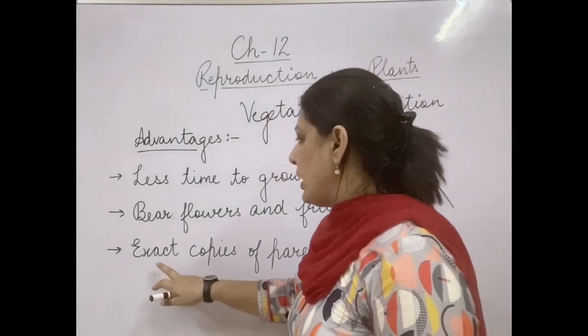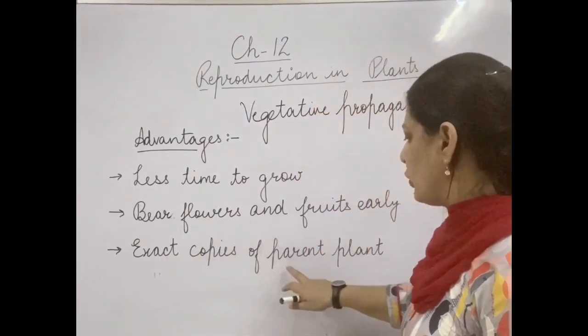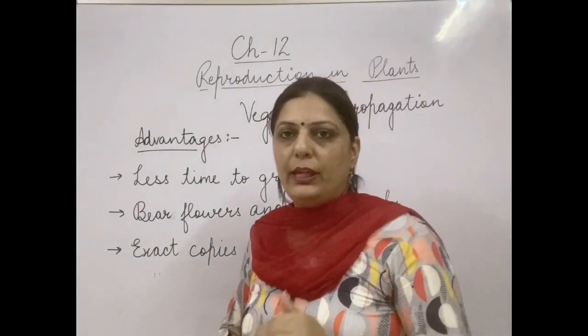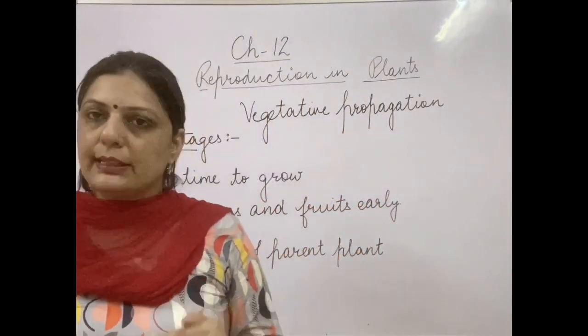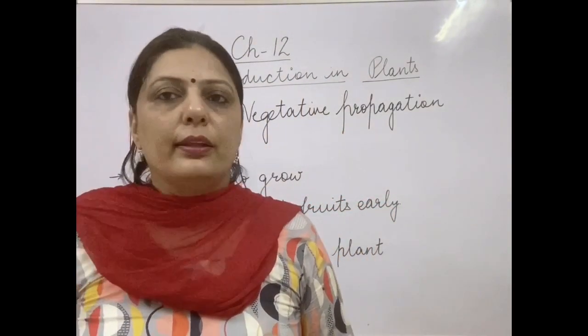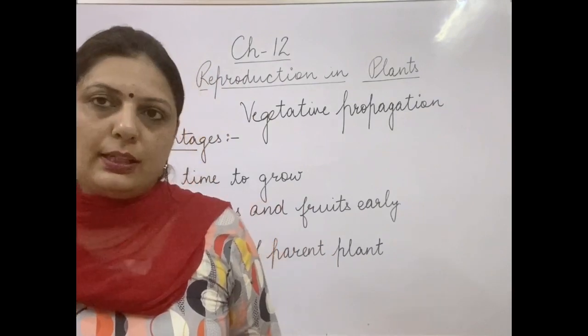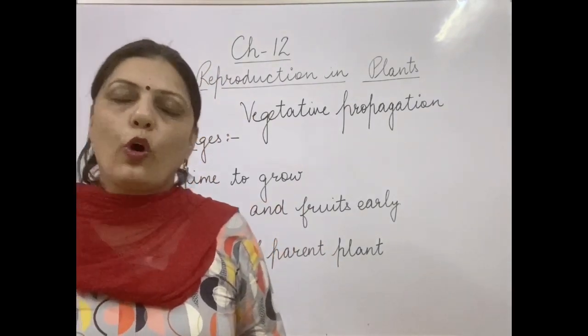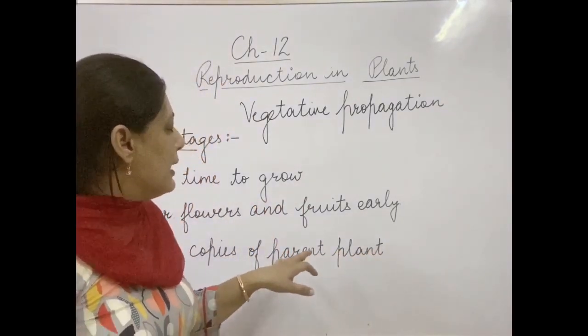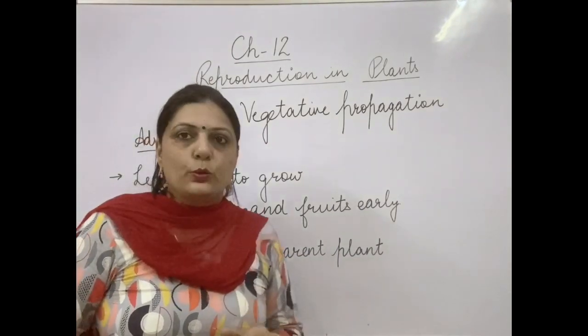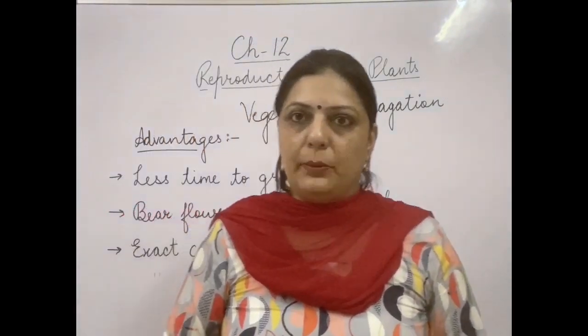And these plants are exact copies of the parent plant. Means if we take a parent plant with certain desired characteristics, then the plants we get after vegetative propagation will also have the exact characteristics which we put into the parent plant.